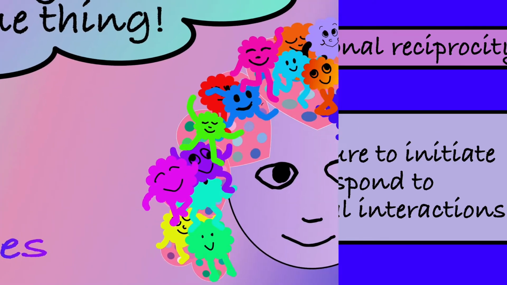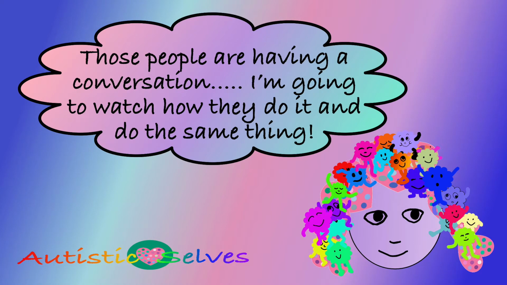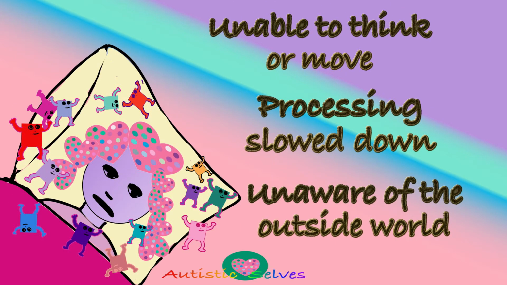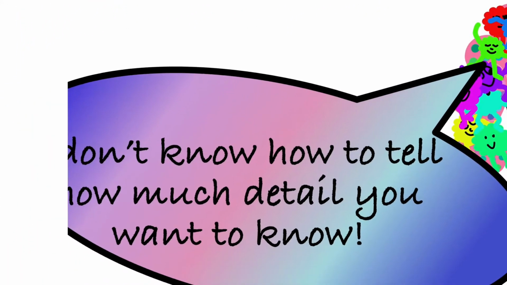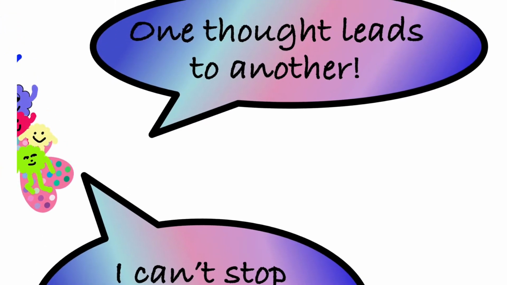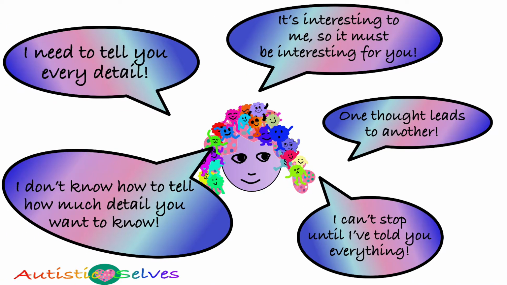We met the criteria for this section as even though on the surface we can appear to hold conversations and interact in a conventional way, we have actually learned all these skills through observing others. Communicating with others is also highly fatiguing and draining for us, mainly because we are masking rather than being our true selves. Our report also said that we struggled to pick up on hints and were over-inclusive in our style of communication. We would argue that this is just because our brain works in a more detailed and focused way. We give more information than others need, but equally, they don't give us enough information.